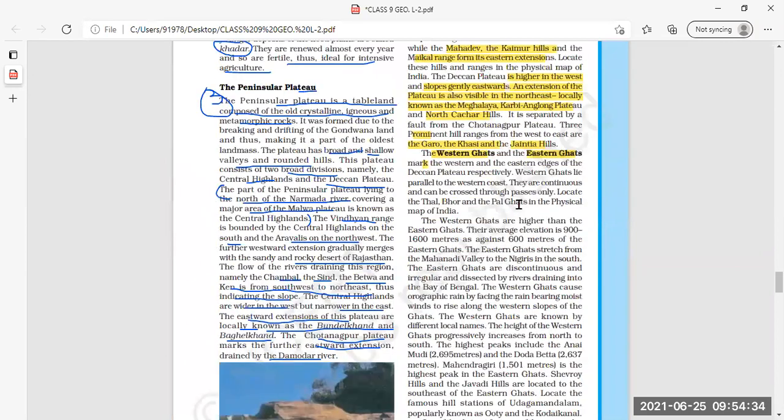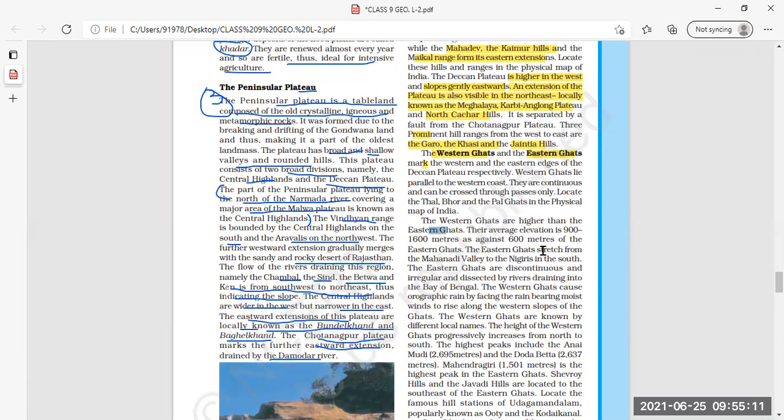So, Western Ghats lie parallel to the western coast. Just now we have seen they are continuous and can be crossed through passes only. Through passes only means a particular way is there, then only they can be crossed. Otherwise, they are continuous parallel ranges. Then the Western Ghats are higher than the Eastern Ghats.